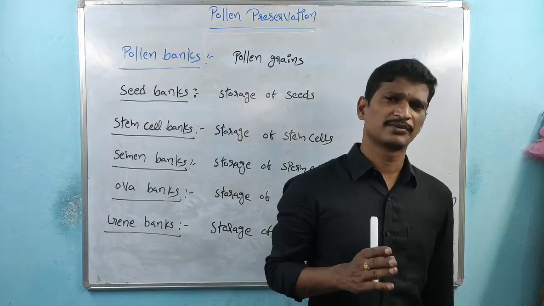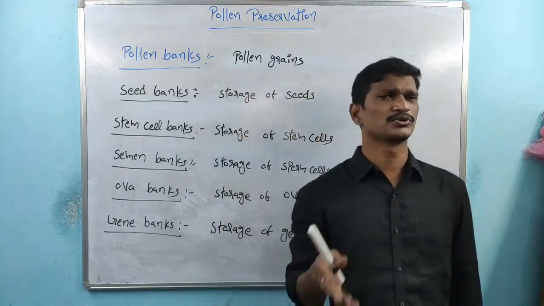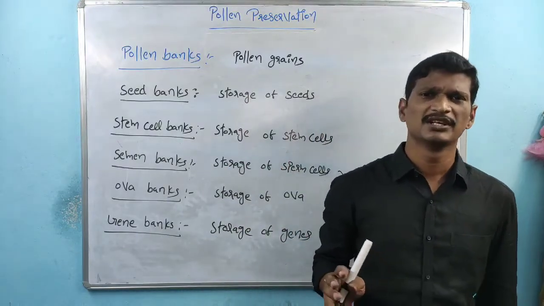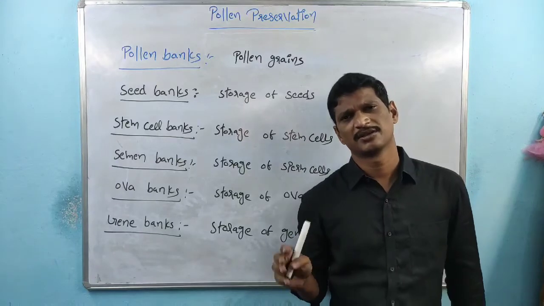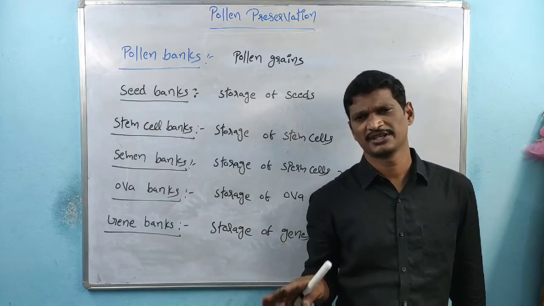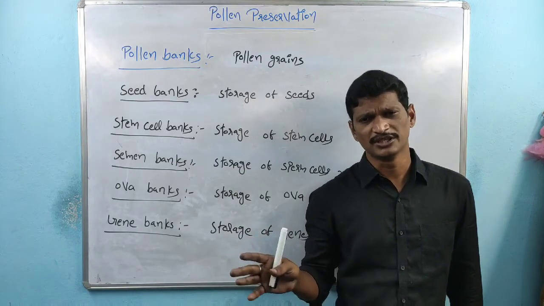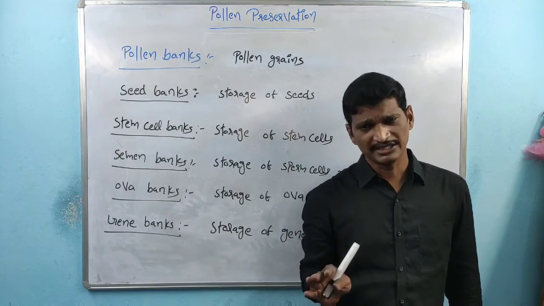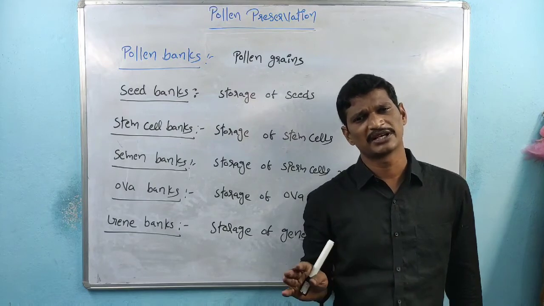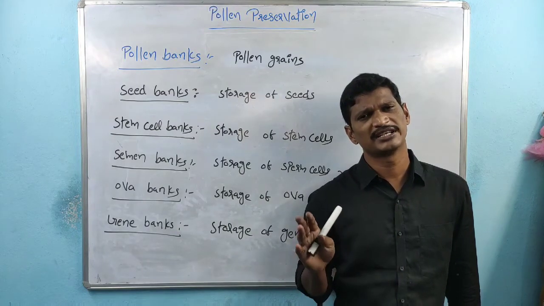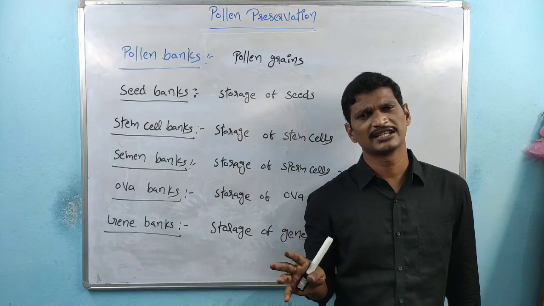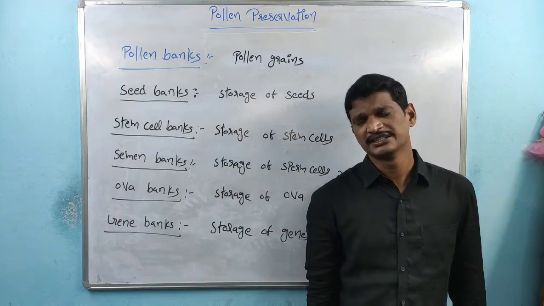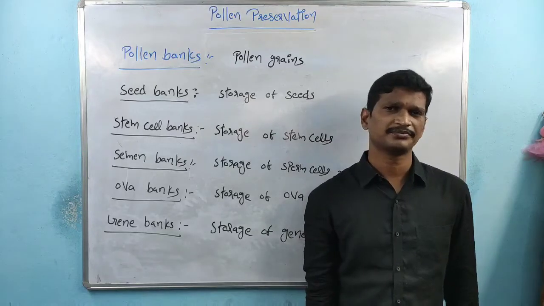For suppose, the genes of the hibiscus plant are preserved, the tamarind plant genes are preserved, rice plant genes are preserved, different types of rice plants. The earth contains different types of organisms, and the genes of all these organisms are collected and preserved. So these are called gene banks.